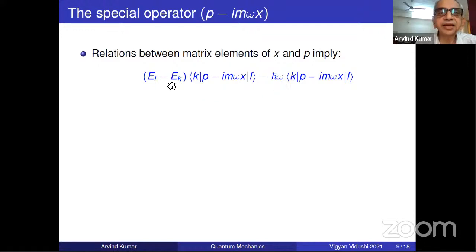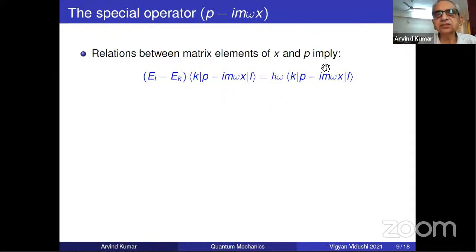Clear? So as far as matrix elements of X and P were concerned, they were connecting with either plus h cross omega or minus h cross omega. But this particular combination has the property that it can connect only one. L is here and K is here, and EL will be equal to EK plus h cross omega. So what is EK? EK is EL minus h cross omega. So what is this doing on this state L? It is bringing it to a lower energy state, lower by spacing h cross omega.